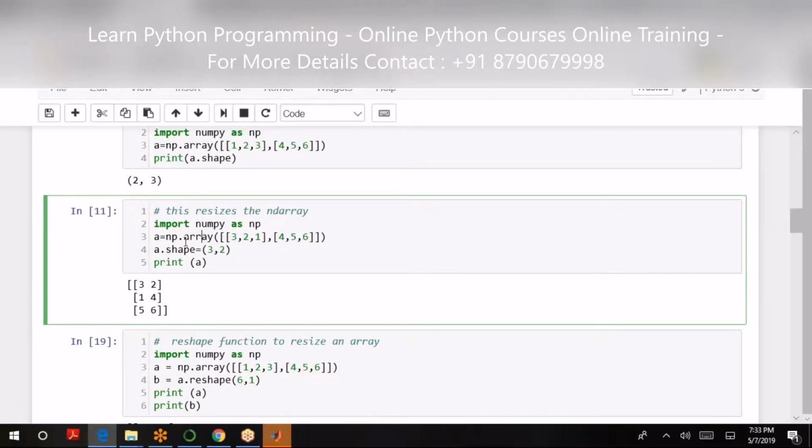So what we'll be doing is, how do we resize it? Let's say I get an NP array, I declare A. Now the original shape of A was 2 by 3, but now I am assigning A dot shape as 3 by 2. You're getting this one? We want to resize the data, basically to 3 rows and 2 columns. So these new dimensions I am assigning to A dot shape and calling print of A.